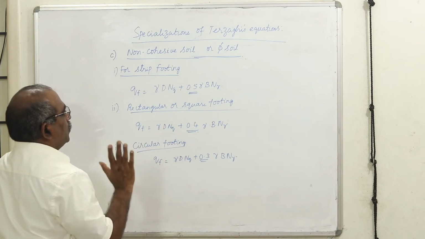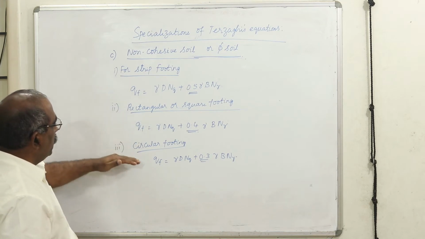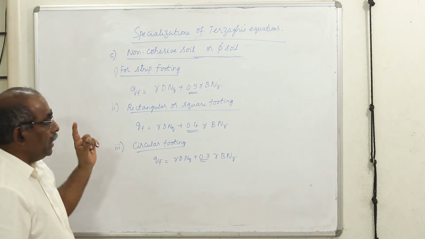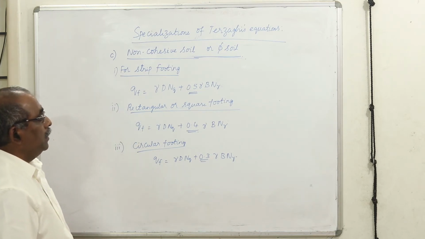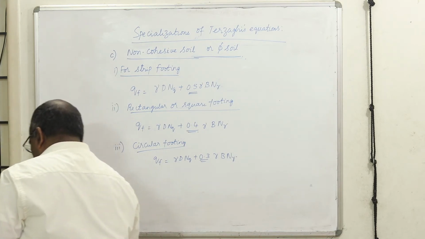Now we understood the different shapes of footing, but depth factor and inclination factor are not going to come into picture. That will be seen only in the Meyerhof theory, and we will discuss that in a later section.